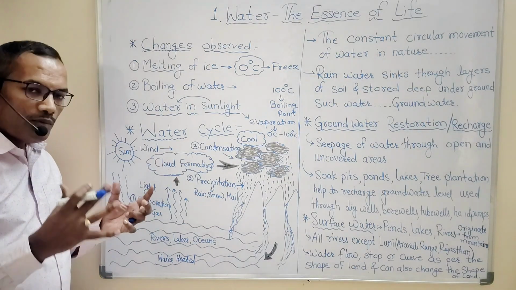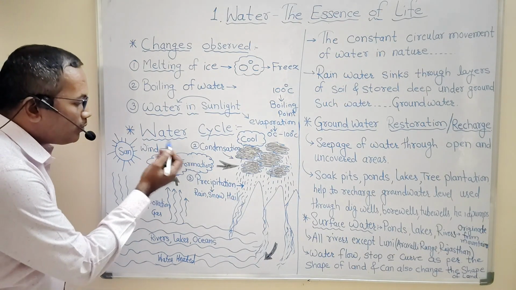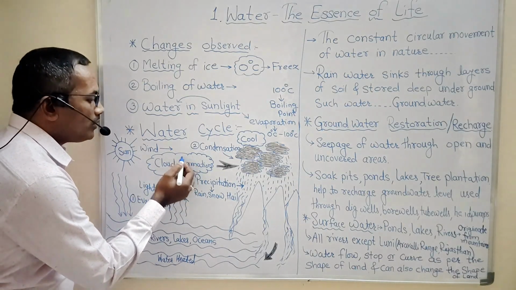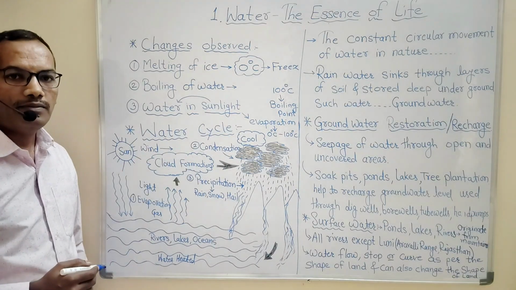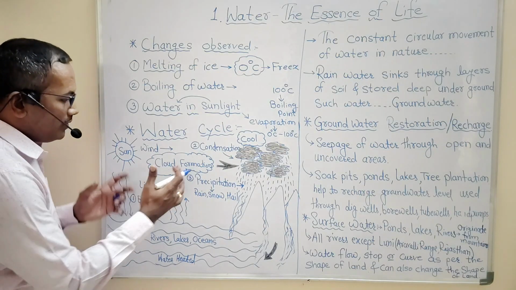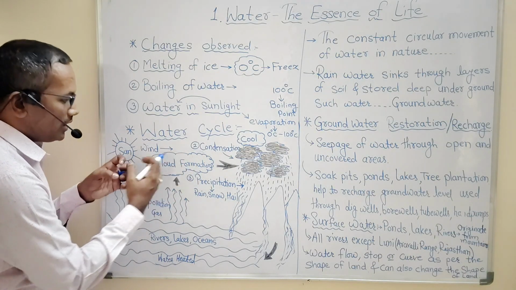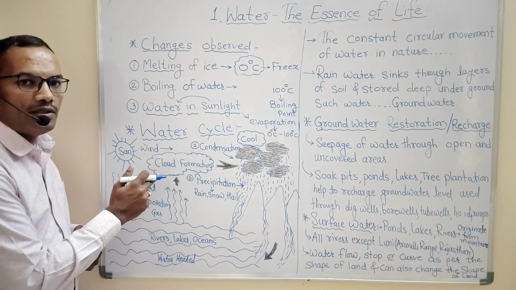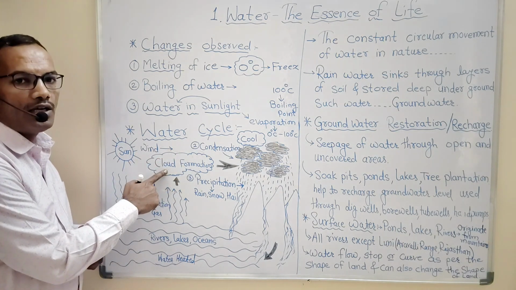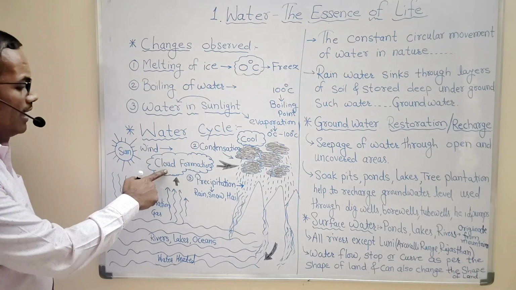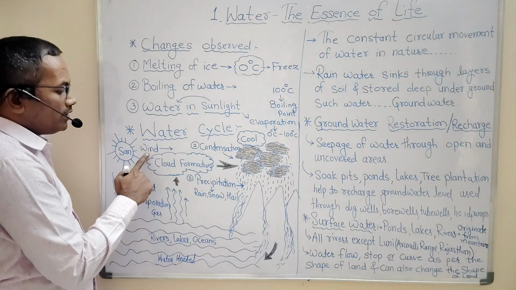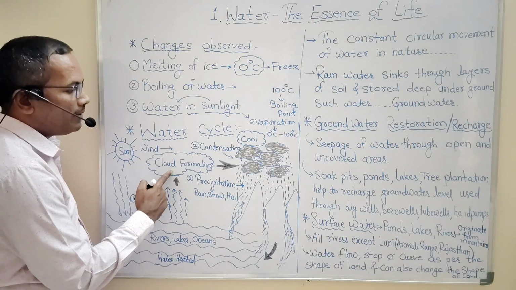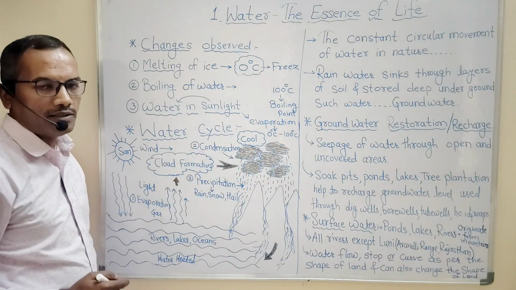This formation of cloud means whatever vapors move in an upward direction, that vapor gets collected in the air, and whenever those water vapors come together, they form a structure. That structure is called a cloud. And these clouds, with the flow of wind, move from one place to another.